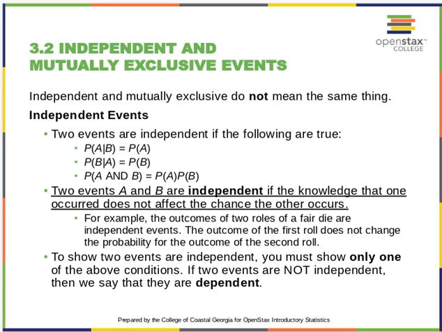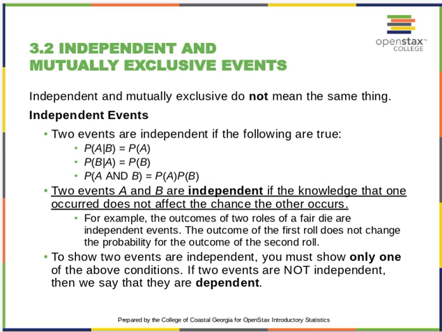As I said, they are not the same. An independent event is independent if the following are true: if the probability of A given B is equal to the probability of A, or the opposite, or if the probability of A and B equals the probability of A times the probability of B. Sorry, those aren't "or," those are "and," so all three of those have to be true.